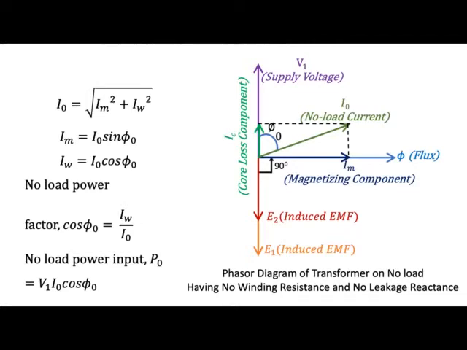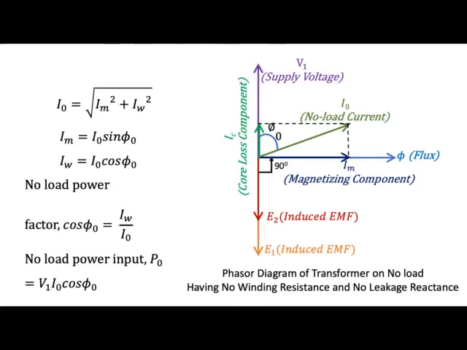So when you say that the magnetizing component is equal to I0 sin phi 0 and the core loss component is I0 cos phi 0, I0 can be computed as the square root of the magnetizing component squared plus the core loss component squared. The no load power factor cos phi 0 can be calculated as the core loss component divided by the no load current, and the no load power input will be equal to V1 I0 cos phi 0.